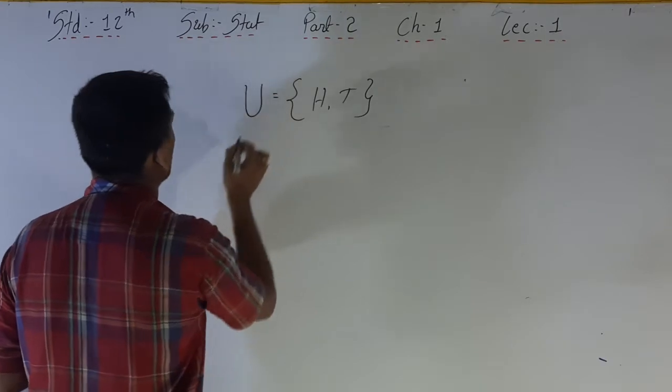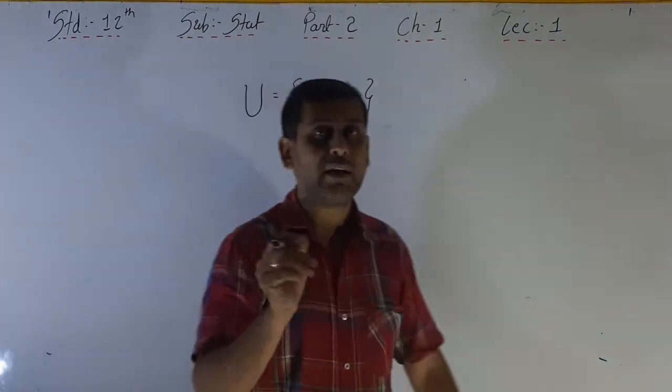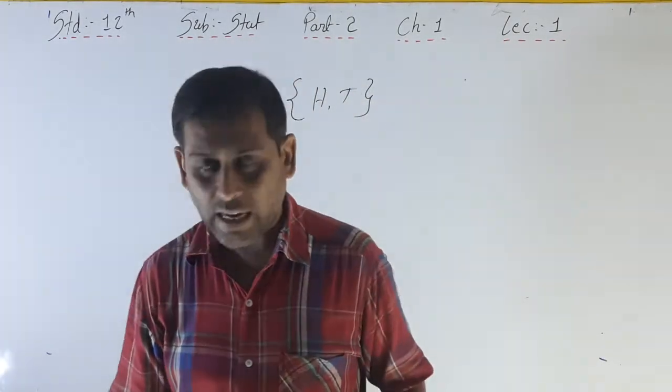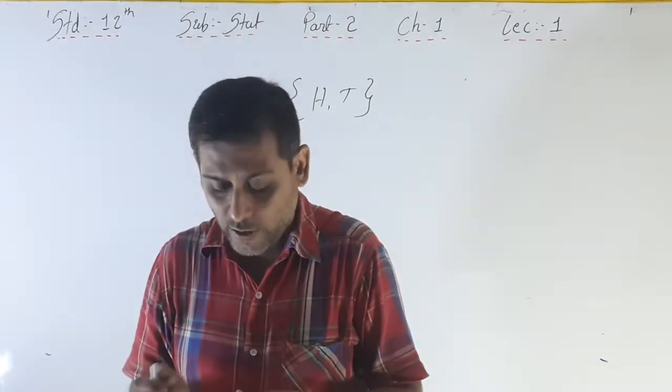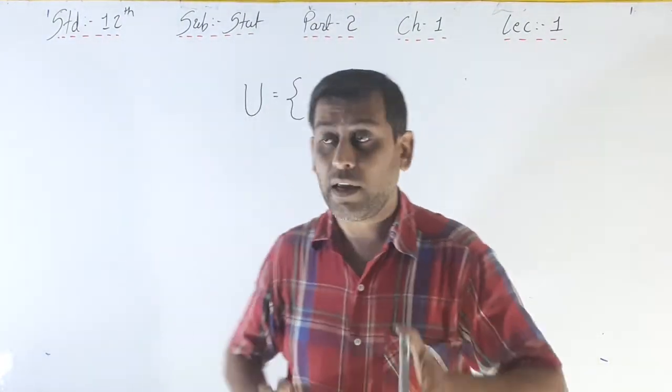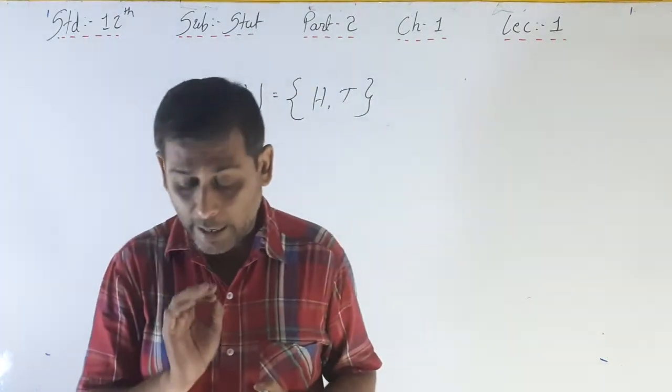Capital U, or you can write capital S also. We can denote the sample space by both U or S.